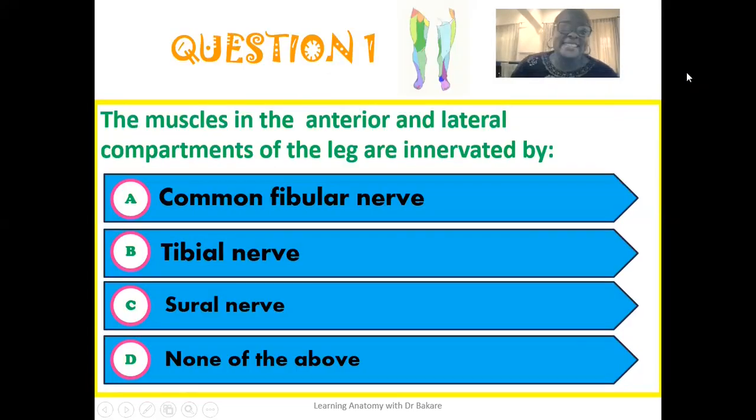For the first question, the muscles in the anterior and the lateral compartment of the leg are innervated by the common fibular nerve. It is the common fibular nerve that provides innervation for the muscles in the anterior and the lateral compartment of the leg, while the posterior compartment of the leg is innervated by the tibial nerve.